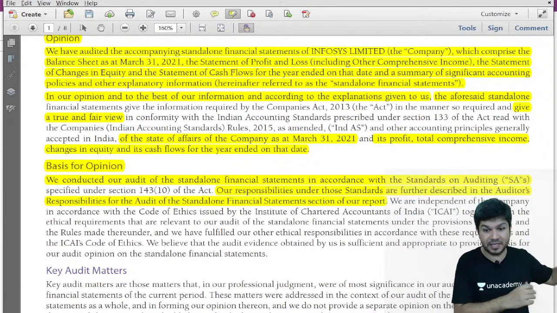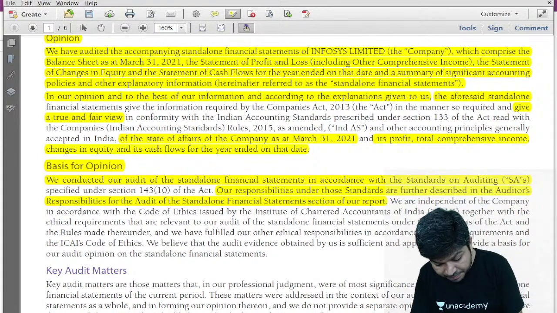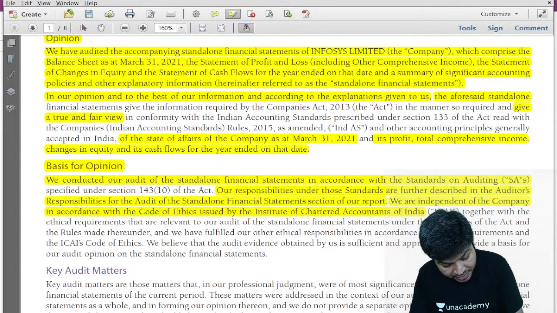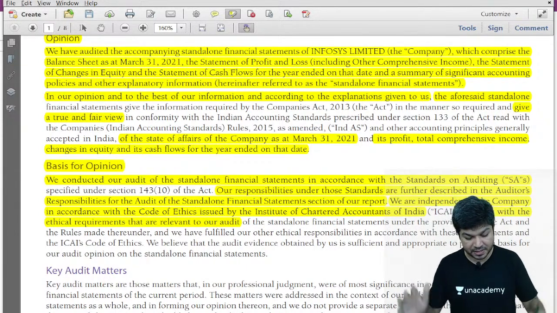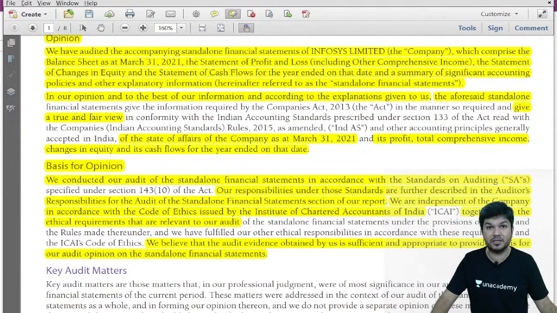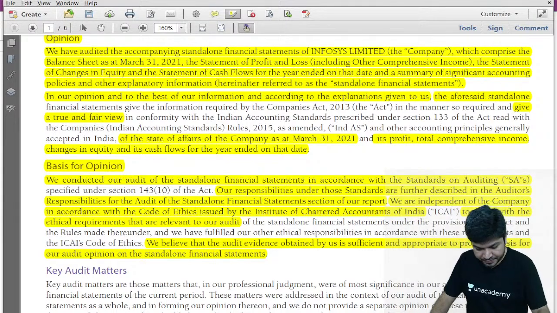It's already given separately. We are independent of the company in accordance with the Code of Ethics issued by ICAI together with the relevant ethical requirements. And last, we believe that the audit evidence we obtained is sufficient, appropriate to provide a basis for our audit opinion. This was the basis for opinion para.